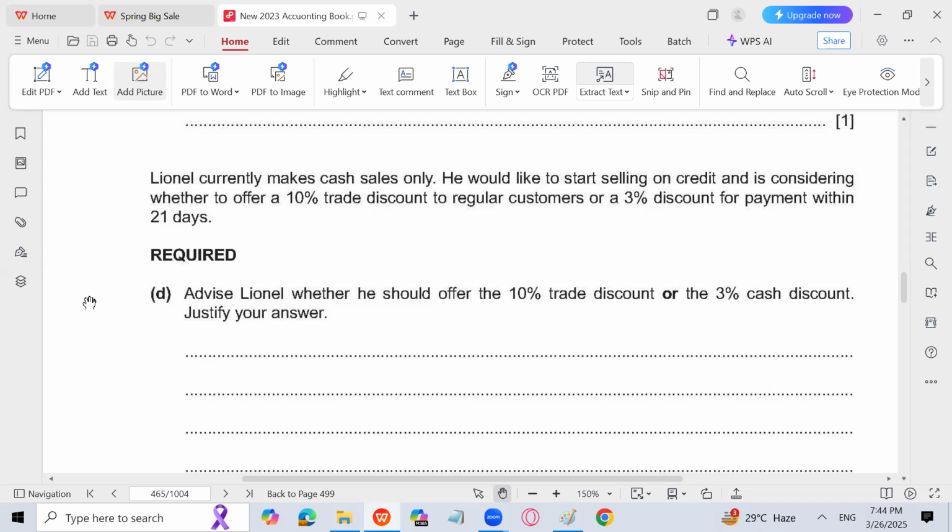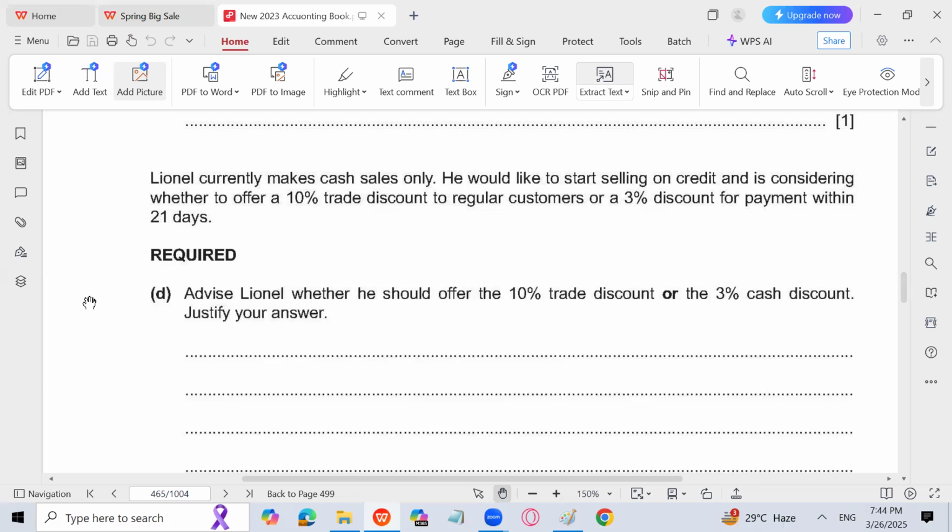So 10% trade discount is usually given because of bulk buying or to loyal customers, right? If we give a 10% trade discount, it will definitely reduce our selling price. Obviously, when you give a 10% trade discount, it will reduce our profit also, but more customers will be attracted towards our product.